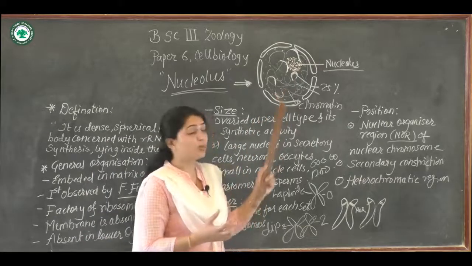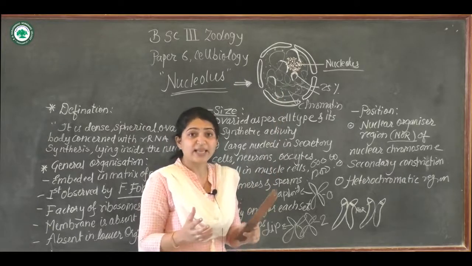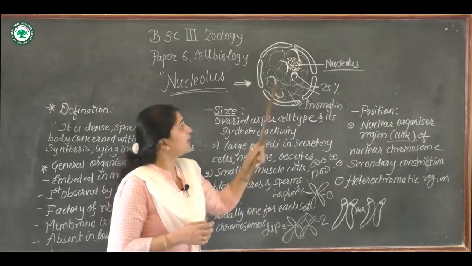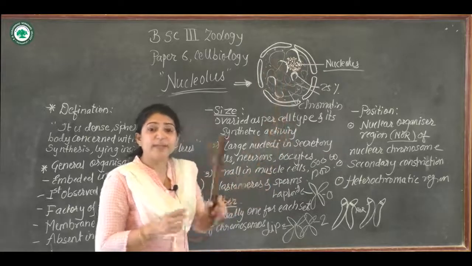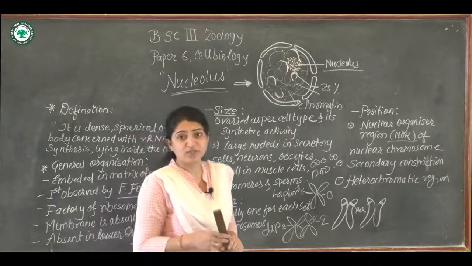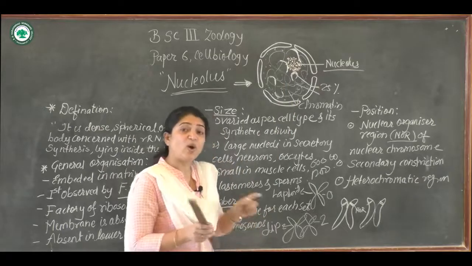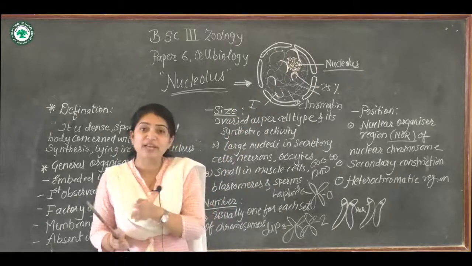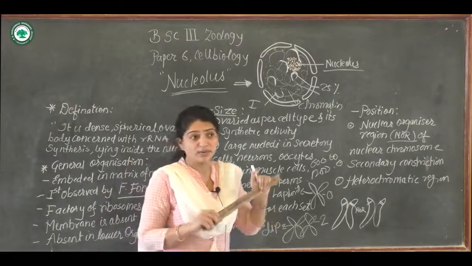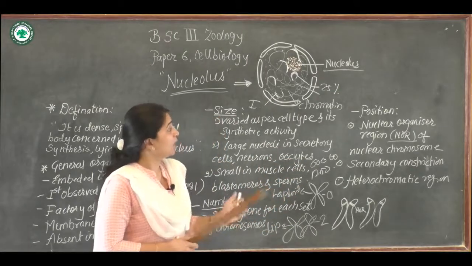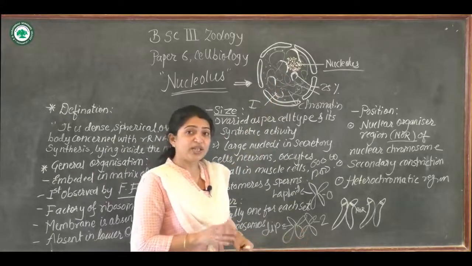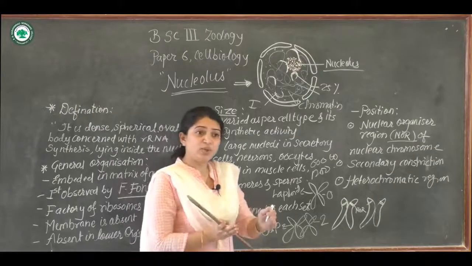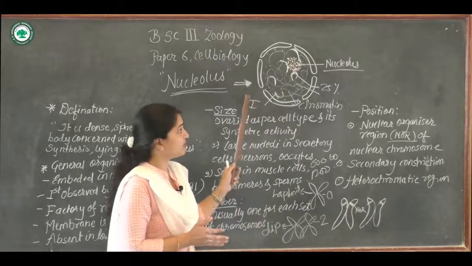At the next stage the nuclear membrane breaks, and the chromosomes are attached to the spindle apparatus. At that time the nucleolus also disappears during cell division, okay, but it is prominently seen only in the interphase stage, while in the prophase and metaphase stages the nucleolus is not seen clearly, okay. After the cell division, the nucleolus starts to reappear again. So if anybody wants to see the nucleolus under the electron microscope, the stage should be interphase.